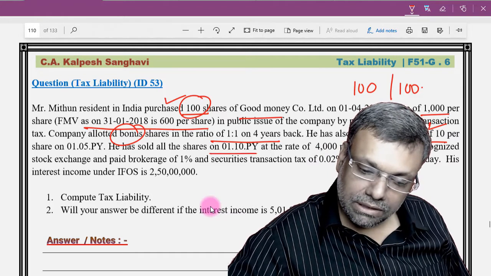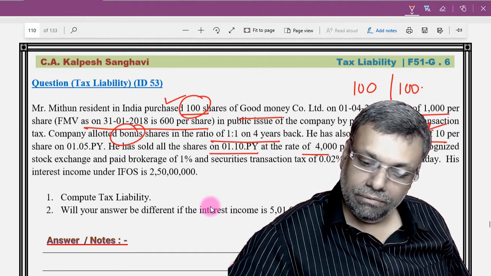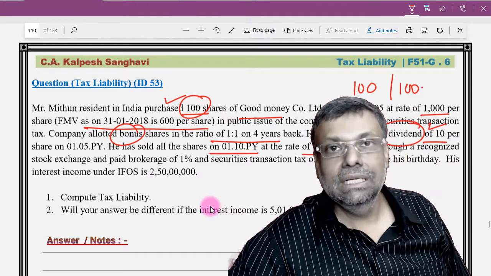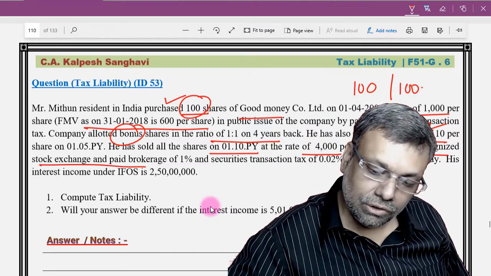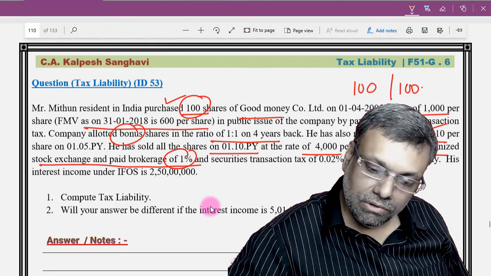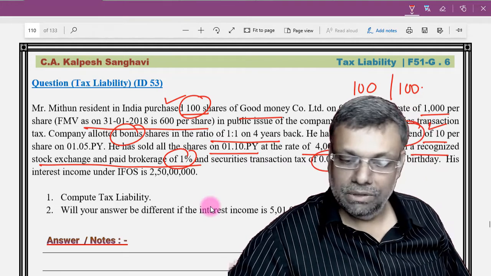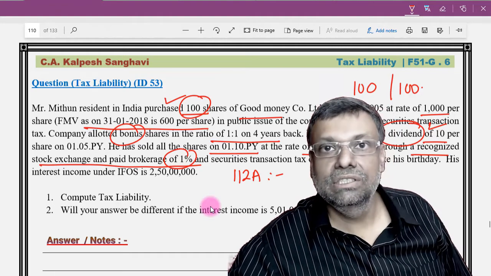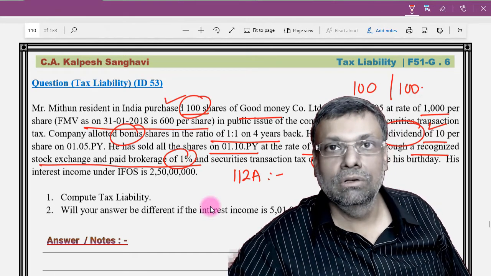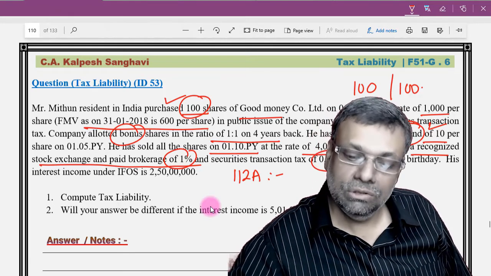Then he sold all the shares on 1/10 of the previous year at the rate of 4,000 per share. So he's selling the original shares also. He's selling the bonus shares also through a recognized stock exchange and paid brokerage of 1%, STT of this much percent. Now, first of all, 112A provisions are applicable. Listed shares, and this is long term. Original also long term, and bonus is also long term.